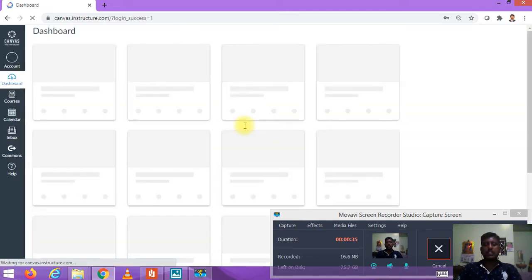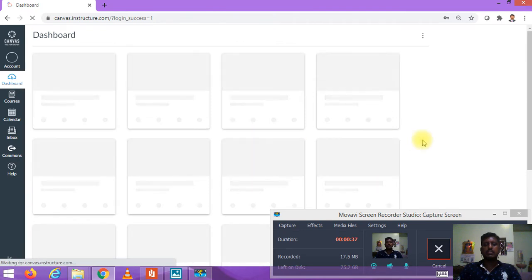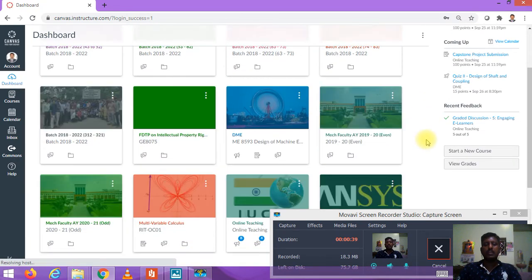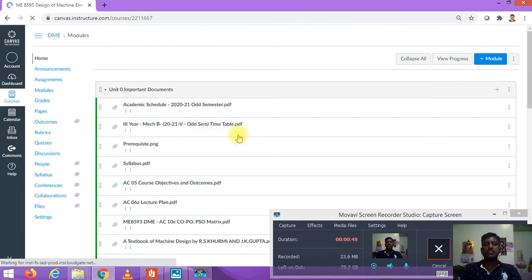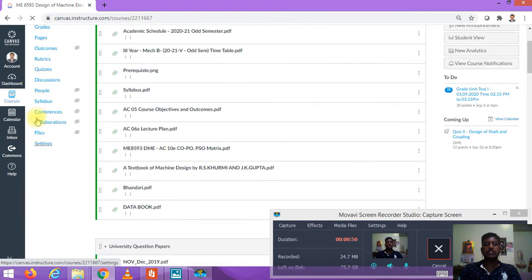I have been using this Canvas for the past 2.5 years. I am handling ME 8593 Design of Machine Elements according to the Anna University syllabus, for third year Mechanical Engineering B section students. The total strength of the class is 33 students.